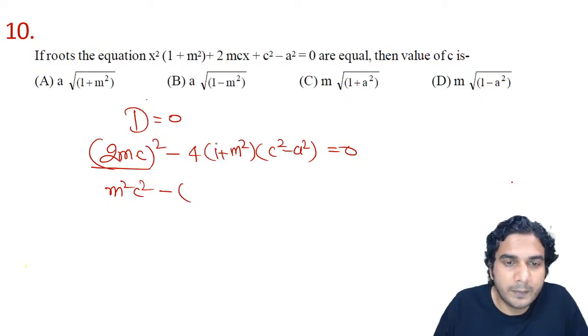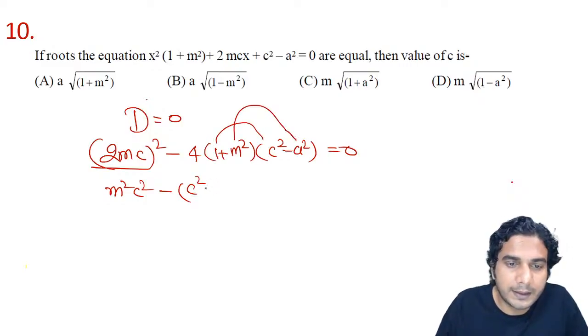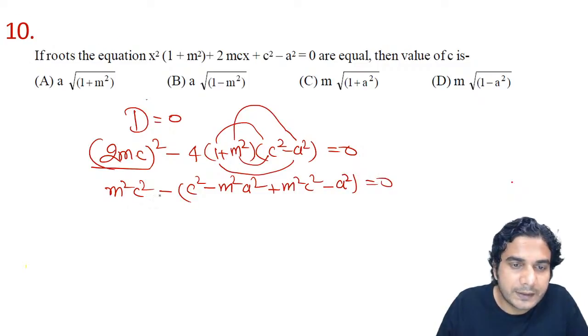Now expand it: it will be c squared minus m squared a squared, plus m squared c squared, and 1 into this minus a squared is equal to 0. So minus of minus will become positive, so plus m squared a squared.